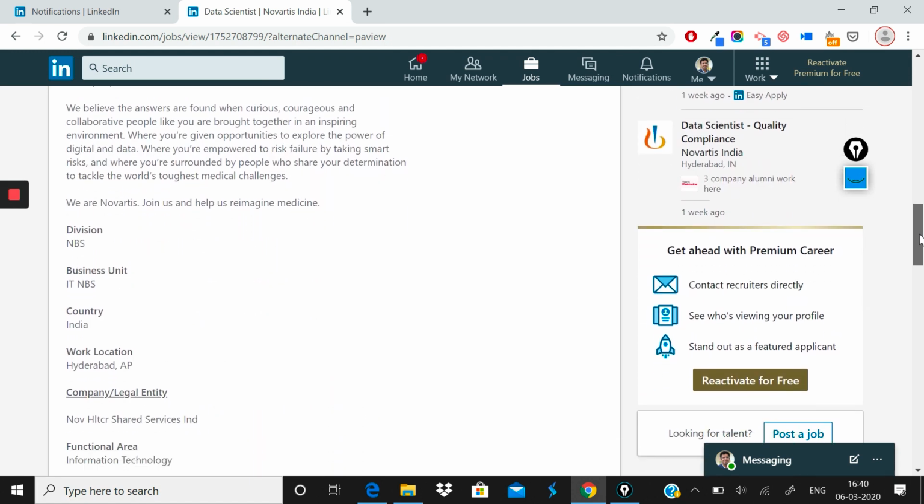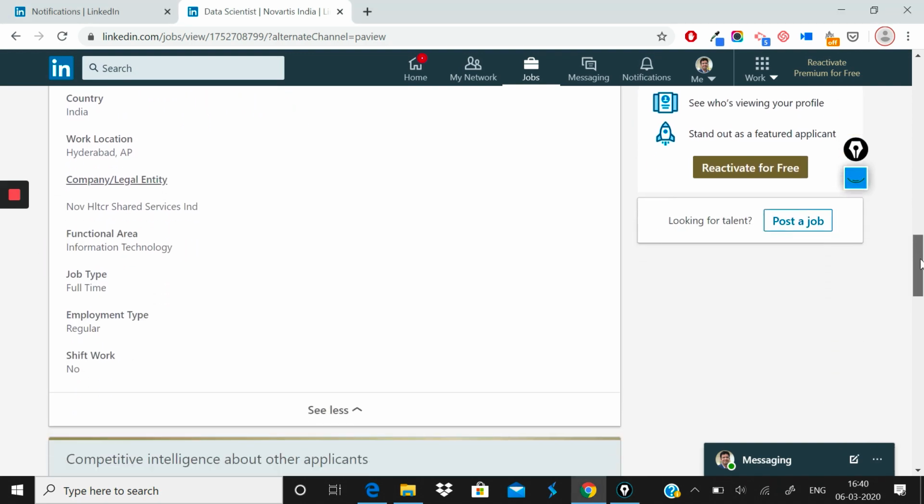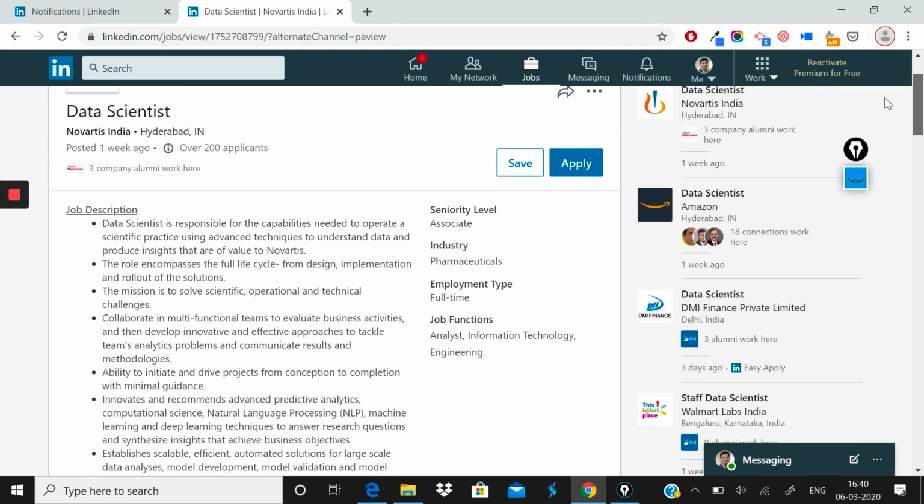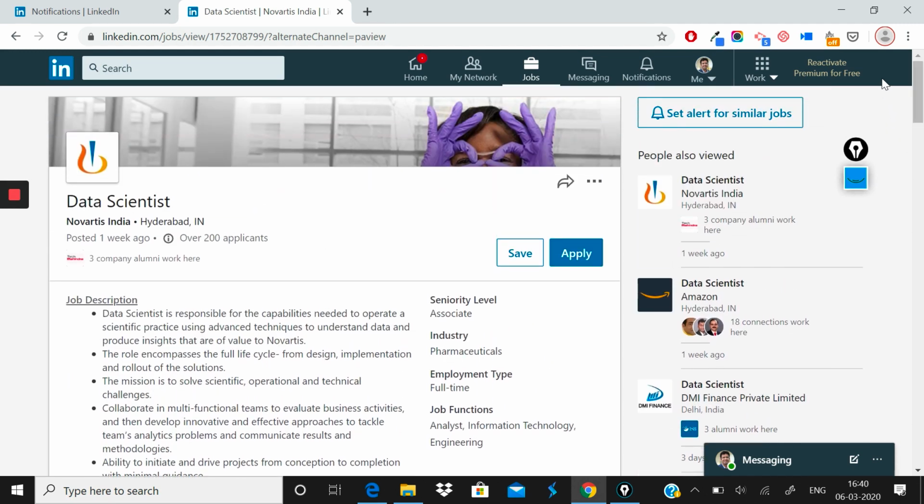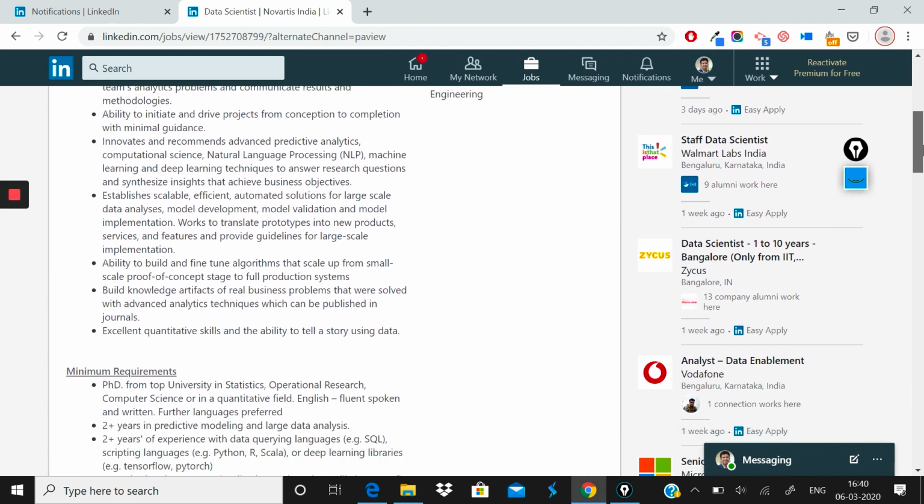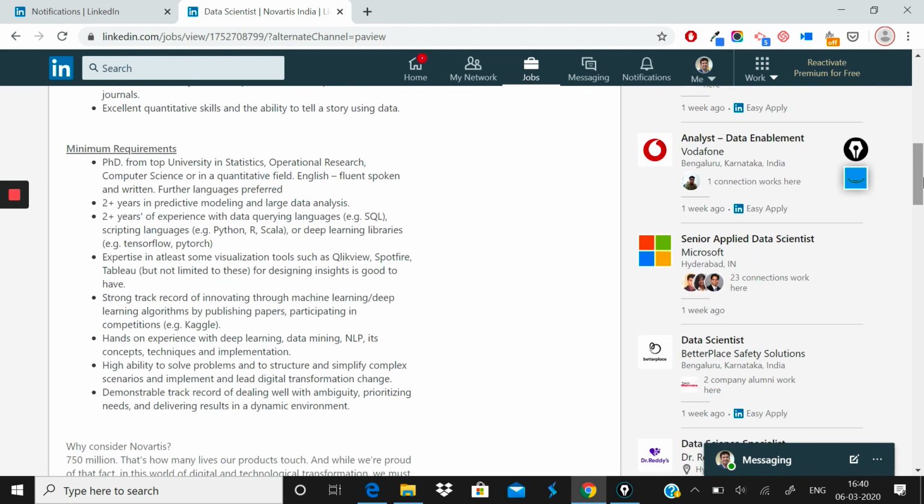Apart from that, what the company has also given here is the division. This is the NBS division, and the business unit is IT NBS. The location is this. So this is a great fit for you if you belong to a healthcare background, number one. Number two is if you have a PhD or a master's degree. Number three is if you have hands-on working experience on an end-to-end project. That's something which is extremely important, and I would highly recommend you work on your capstone project if you have not done it so far.